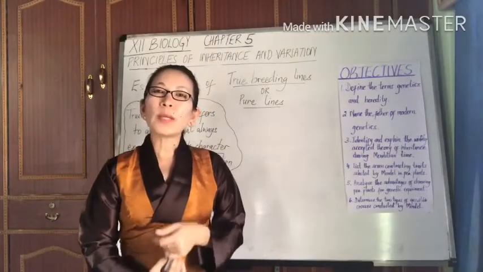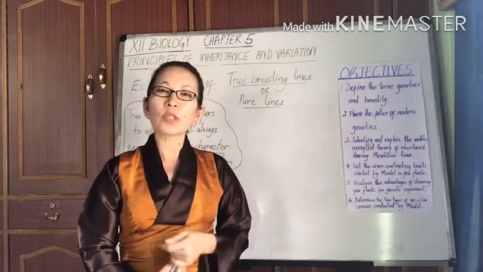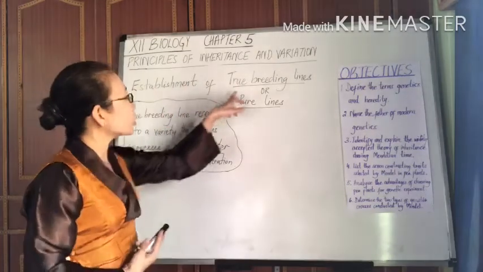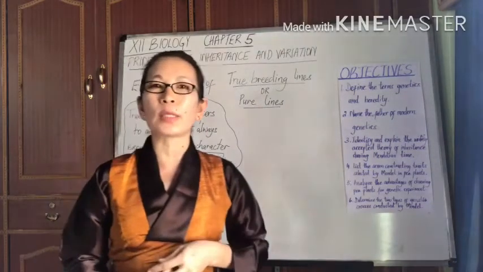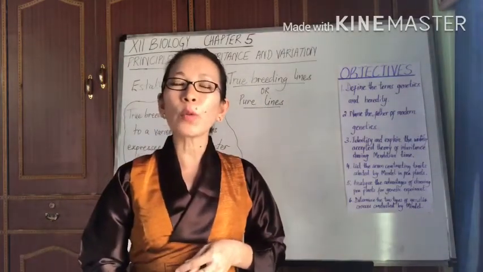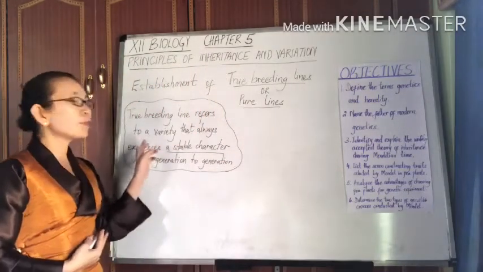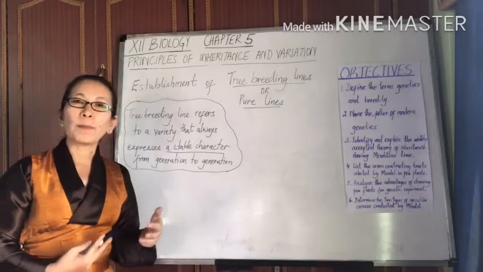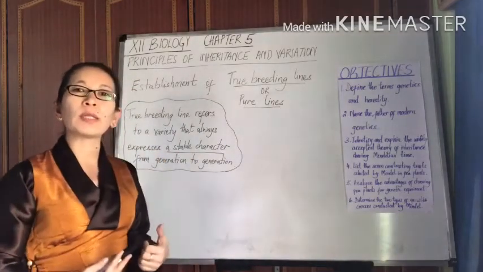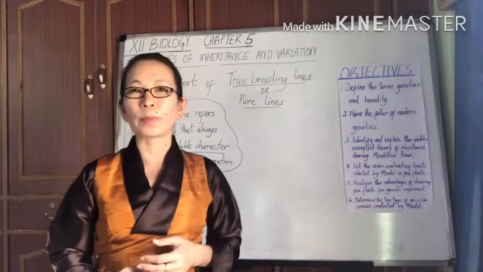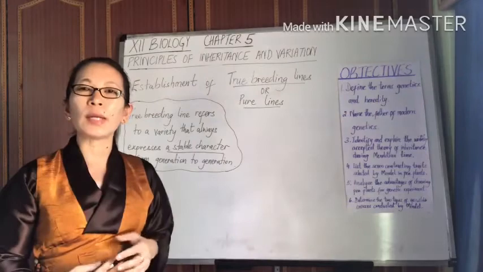Well, how did Mendel go about with his hybridization experiments in pea plants? First of all, Mendel established true breeding lines or pure lines in all the 7 pairs of contrasting traits. Now, what do we mean by true breeding line? A true breeding line refers to a variety, or a plant in this case, that would always be expressing a stable character from generation to generation. Now, to get a better idea of this, let's take an example.